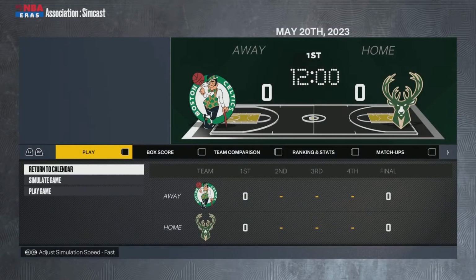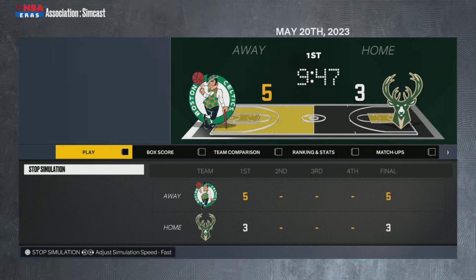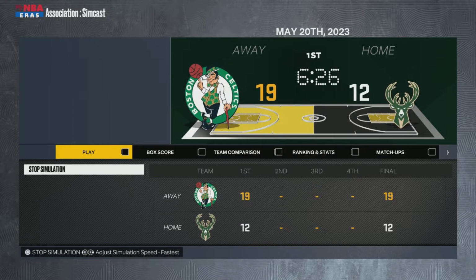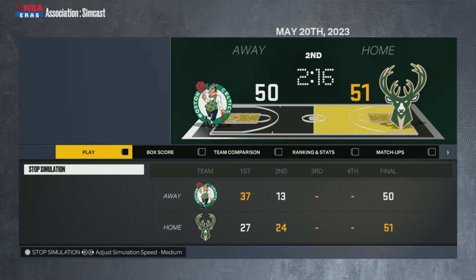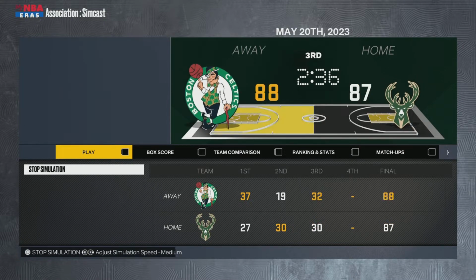Struggled that game mightily. And now we focus on this series that's 2-2, the Eastern Conference Finals between Team Canada and Team USA. And okay, so US up here, heading into the second quarter. Now, late second quarter, it's basically tied, back and forth game, just like the last one. This series is a lot more evenly matched than what I was expecting. We're at 2-2, and basically every game, it seems like, is just back and forth the entire way. And now you see US pulling away right as I say that. They're up about 8 right here, 5 minutes left in the fourth, still up 8. Very high-scoring game here. The offenses are cooking.